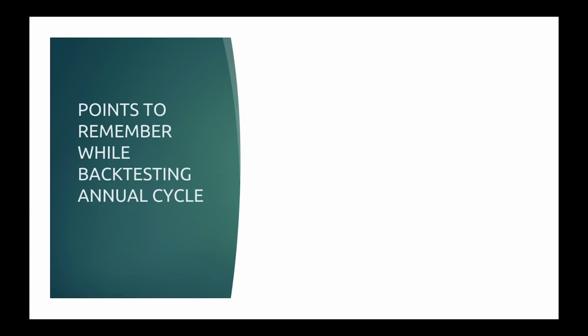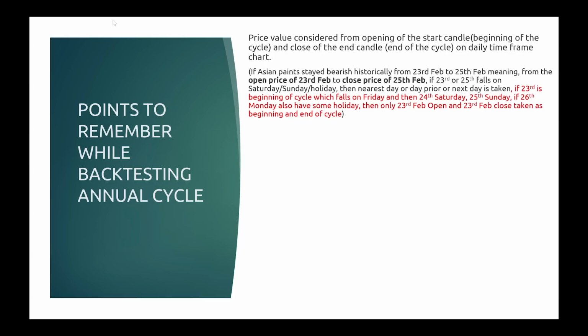Now, before we start with the backtesting report, let us see how I have done the backtesting. You should know the criteria I have chosen. Price value is considered from the opening of the start candle, that is the beginning of the cycle, and the close of the end candle. Every cycle has a beginning date and an end date. For the long term annual cycle, the end date can be 10, 15 or 20 days away.